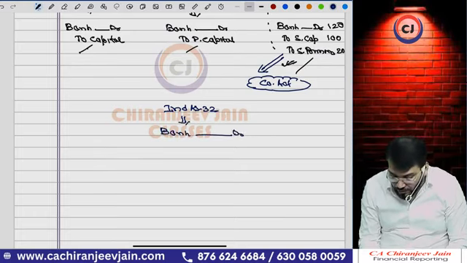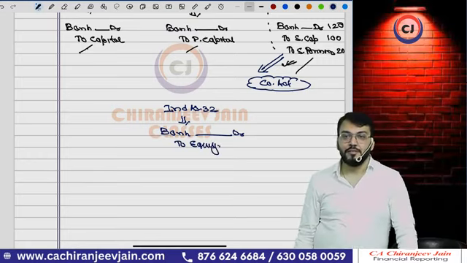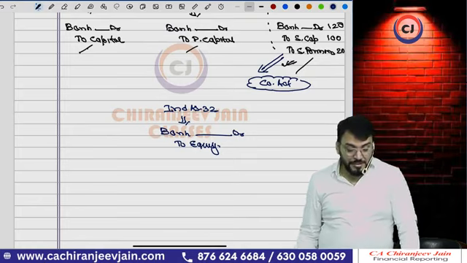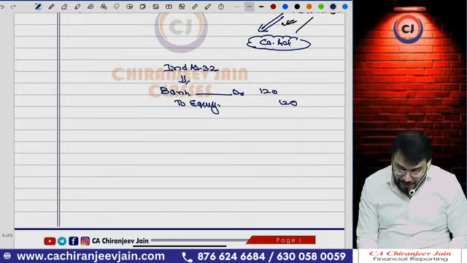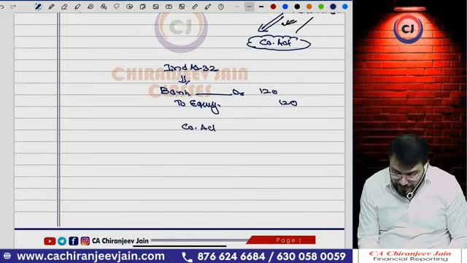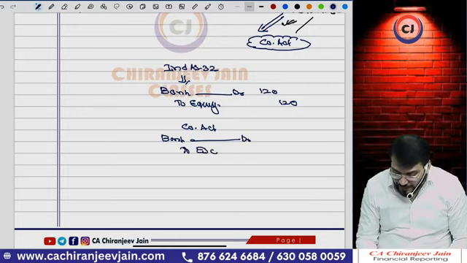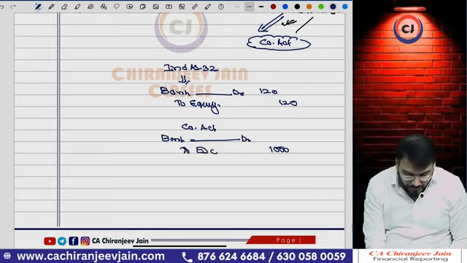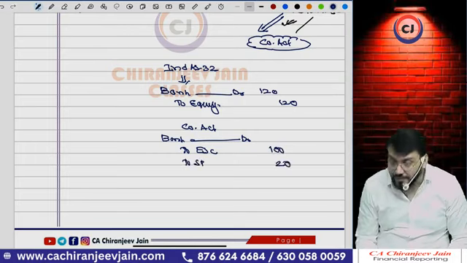As per Ind AS 32, what journal entry will we do? Bank account debit, and credit only equity, 120. But as per the Companies Act, our journal entry will be what? Bank account debit to equity share capital 100 and securities premium how much? Are you getting what I am saying?